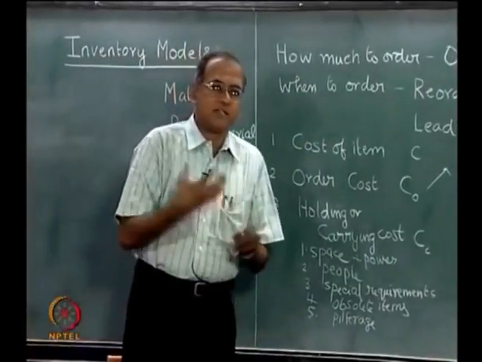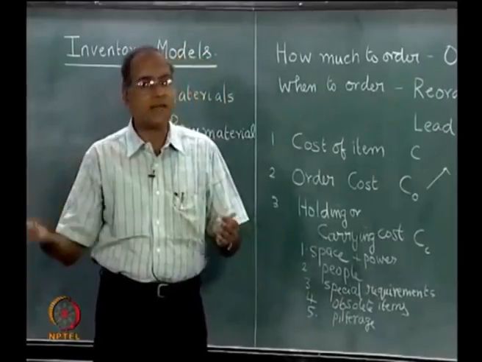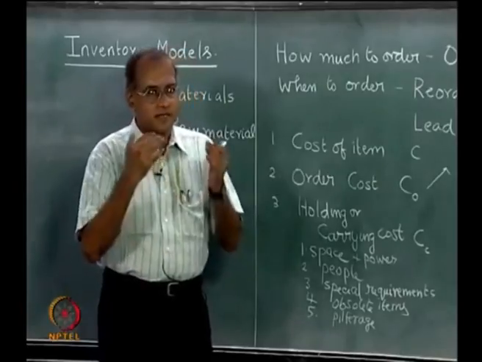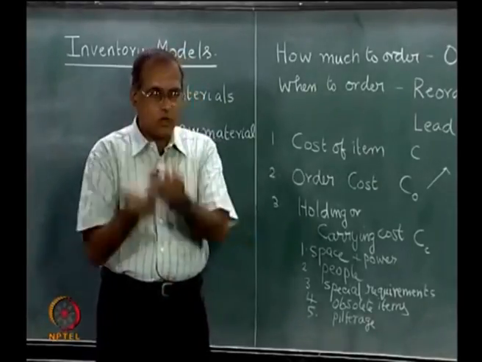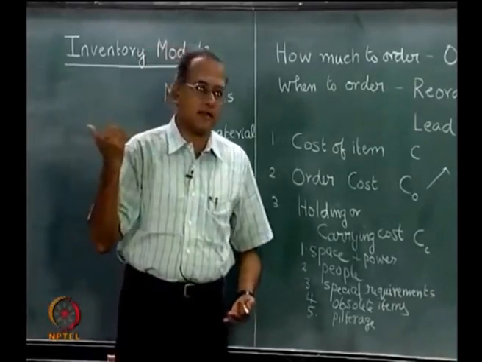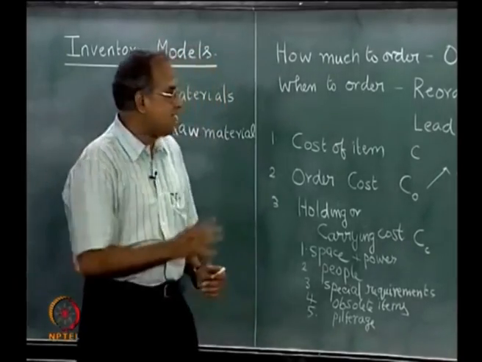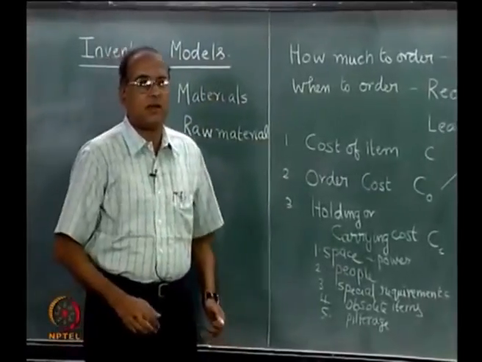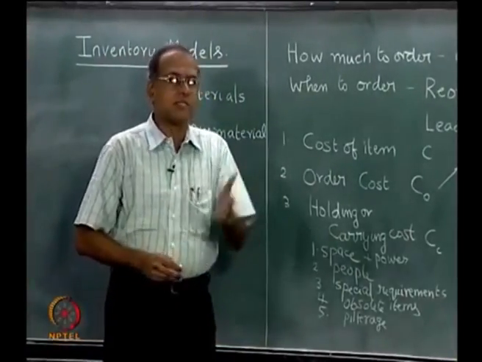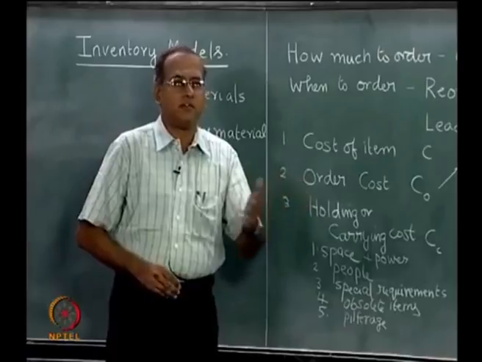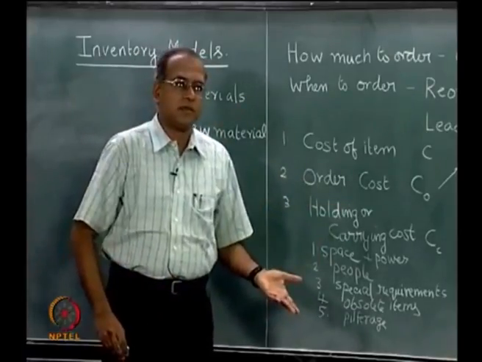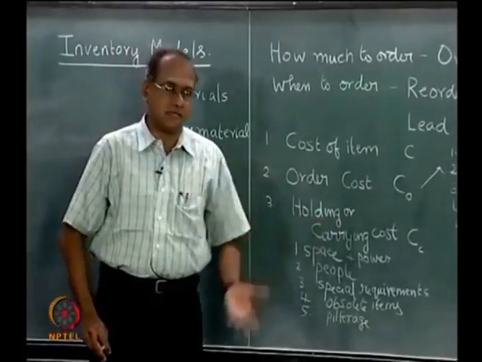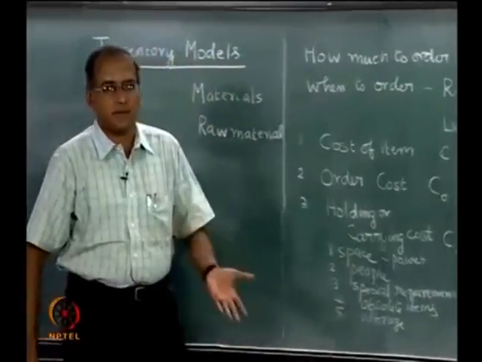Now, the organization is going to recover the money much later, after all these items are put to use, the product is manufactured, the product is sold, and then the money is recovered. So, when the organization spends this Q into C to buy this item, the organization actually borrows this money Q into C from some source. So, for the borrowed money, the organization has to pay interest, which is called the cost of capital.